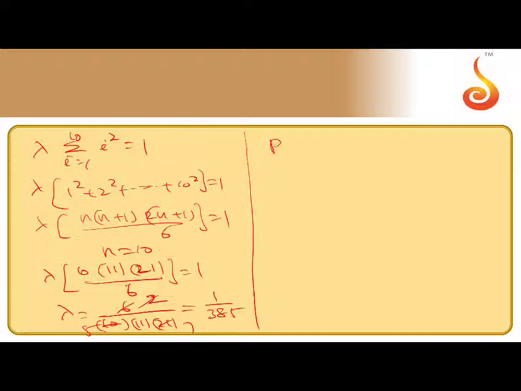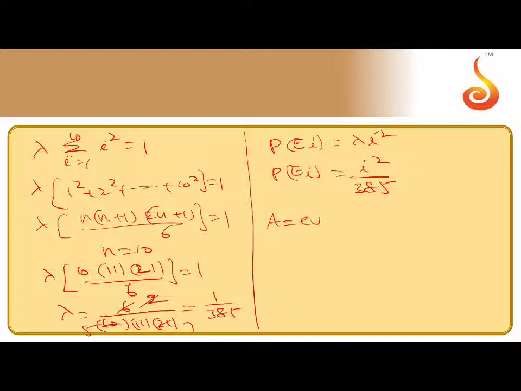Therefore, probability of A_i equals lambda i square, which is i square by 385. So this is the probability that exactly i students pass the examination. They're asking for the probability that a selected student passed the examination.